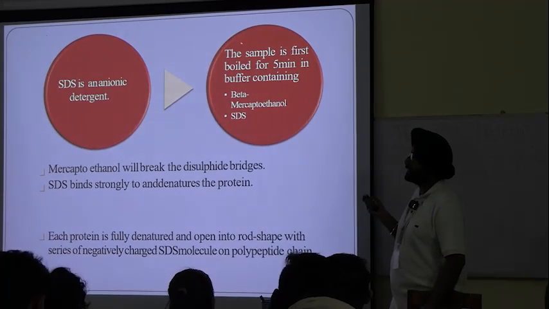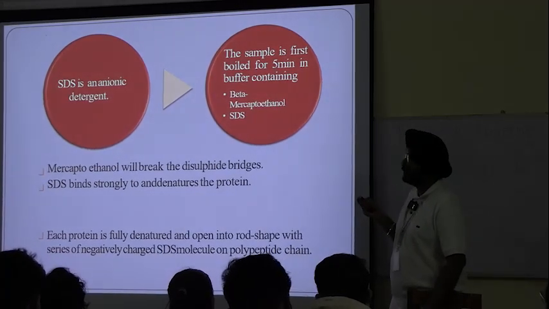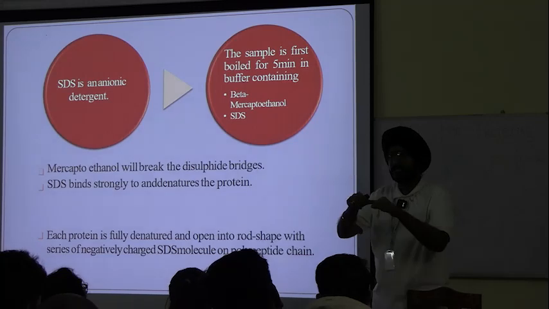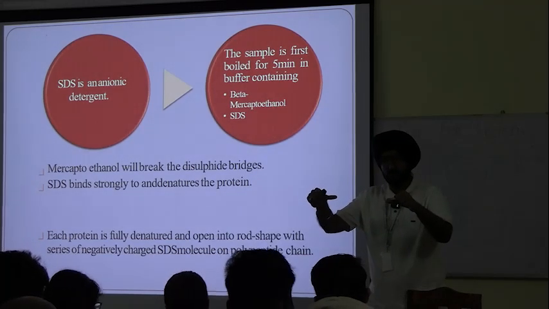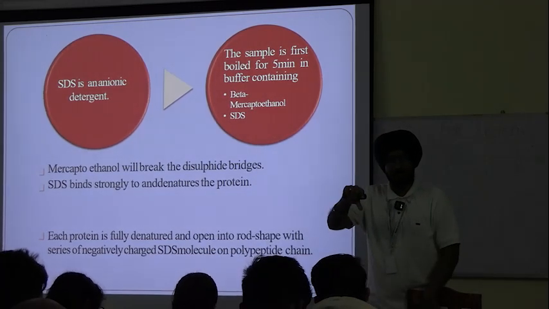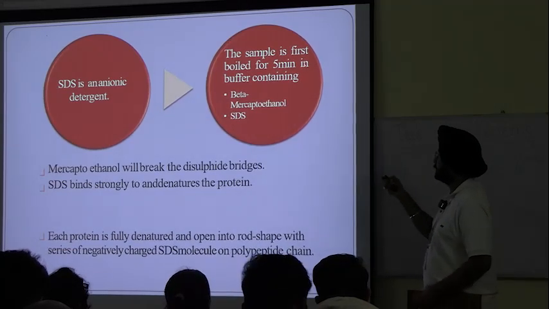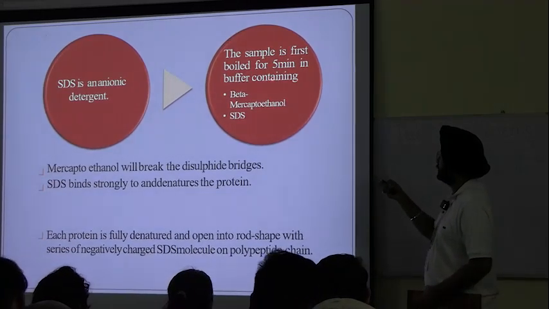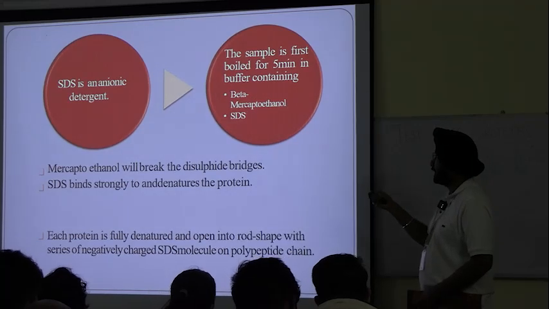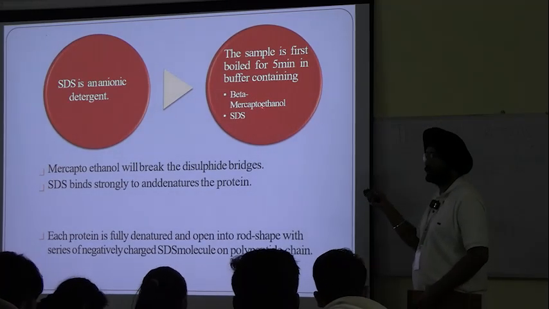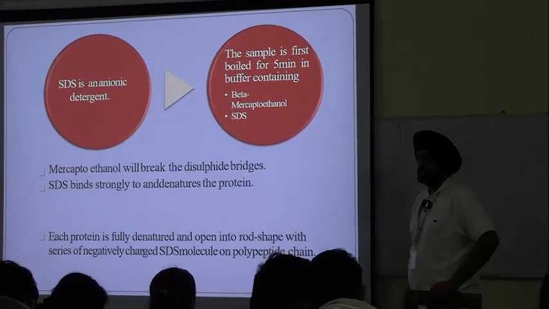What is the first step in SDS page? What was the first step there? We tape the casting chamber for pouring in the agarose solution. Okay. But what is the first step here? The sample is boiled for 5 minutes in buffer containing, write these things down, beta mercaptoethanol and SDS.